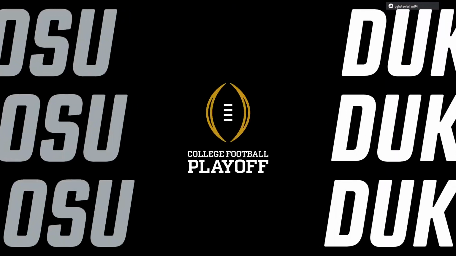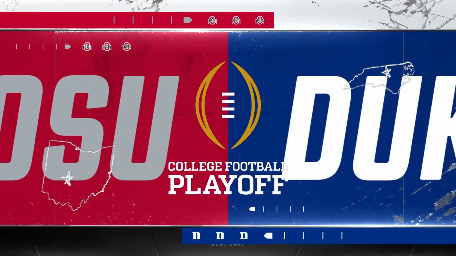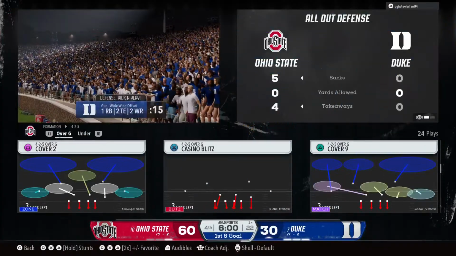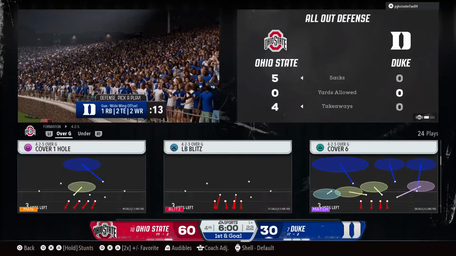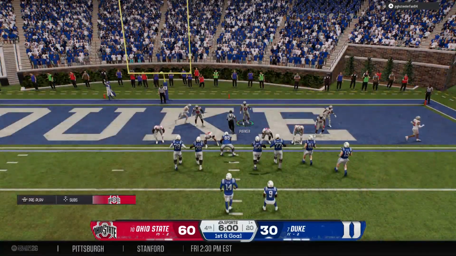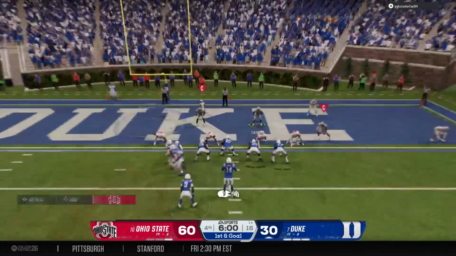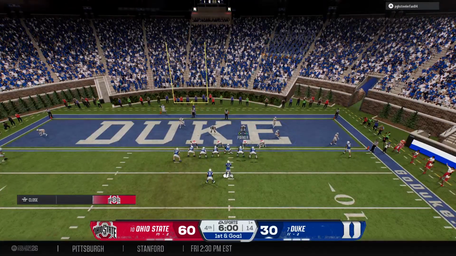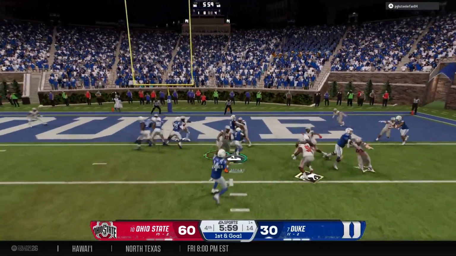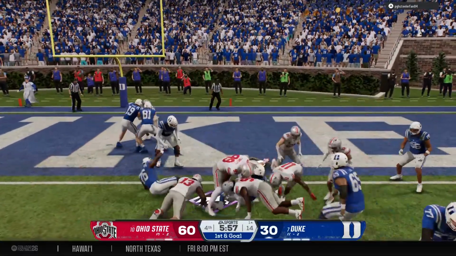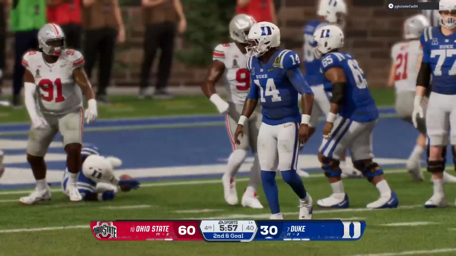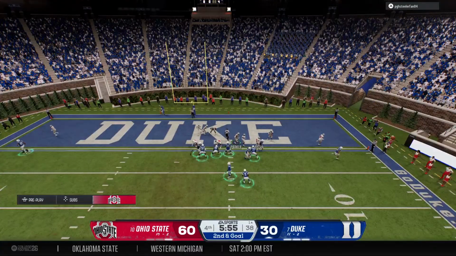Well, Ohio State has the lead here, Kirk. In these playoff games, we certainly hope for a much more competitive battle, a shot at the national championship on the line. It has not been the case here so far. Crucial play here to begin the quarter as the offense sets up first and goal. And they're trying to punch it in here. He's swallowed up at the line, could not get past that big defensive tackle.